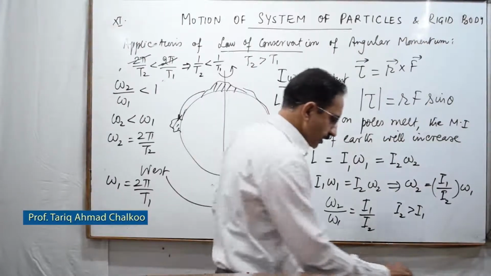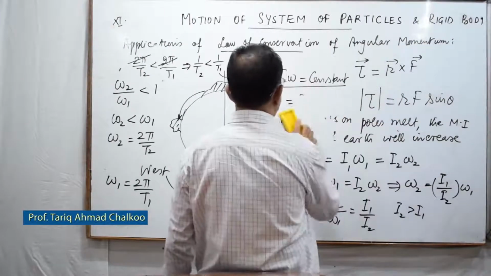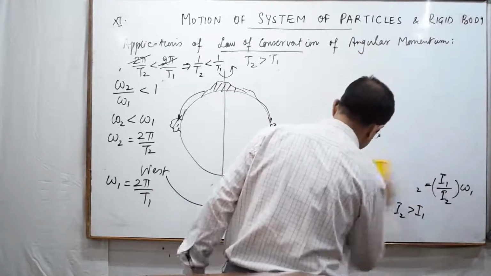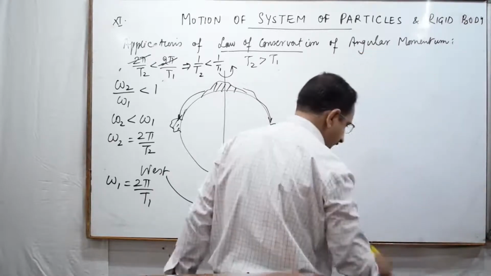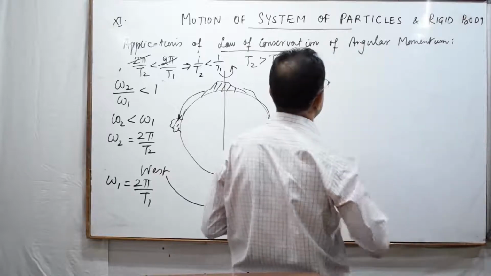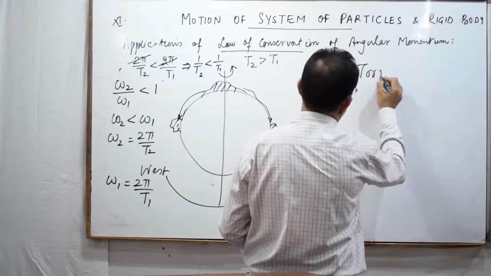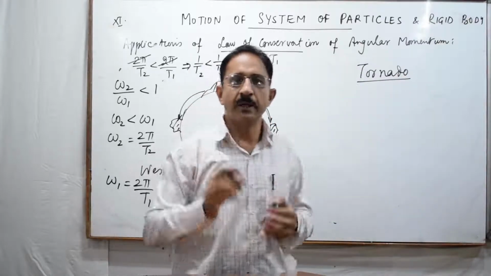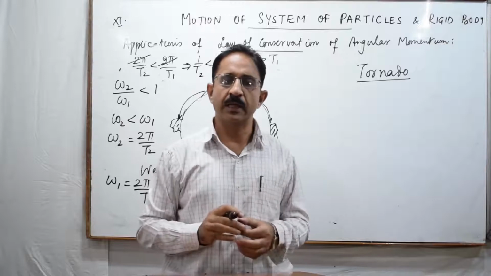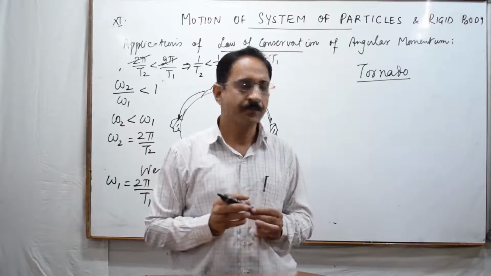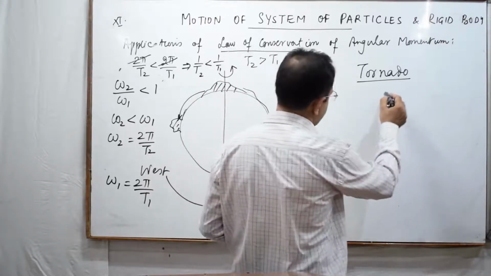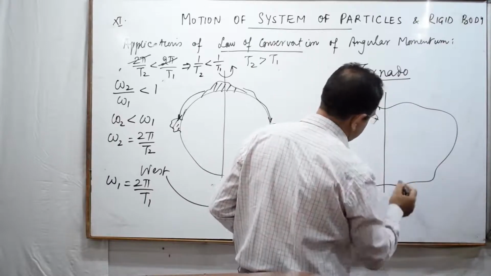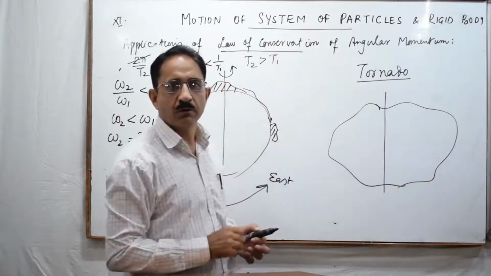The rotation of air masses is a very prominent geographical phenomenon, which we call a tornado. What we see is that a big air mass is trying to get into rotational motion, and whatever comes in the wake of this air mass can sometimes cut through a building, sometimes shake a ship, sometimes uproot a tree. What is happening here is that if this is the axis of rotation, with respect to it there is a huge air mass which is set into rotation.